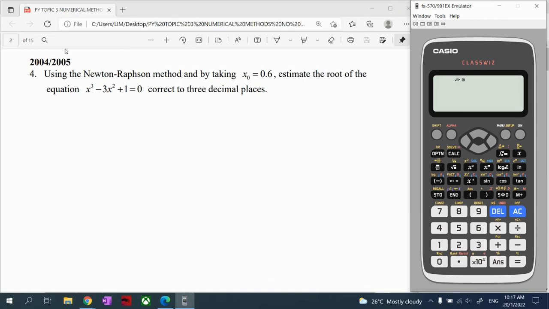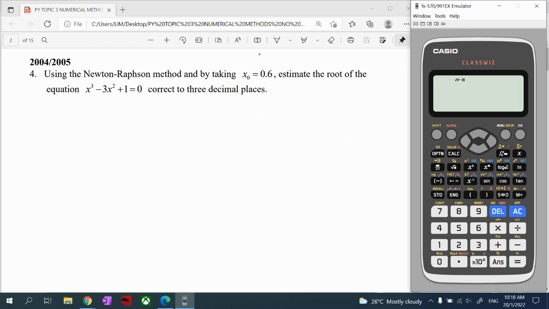Okay, so look at this question 4. They said use the Newton-Raphson method, by taking x0. Sometimes they will give us x1. Sometimes they will say initial value x1, initial value x0. So it doesn't matter if they want to start with x0 or x1, we follow the questions.